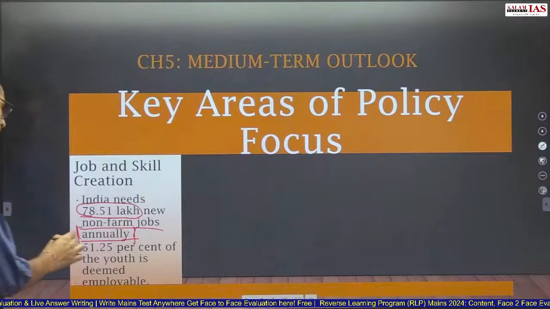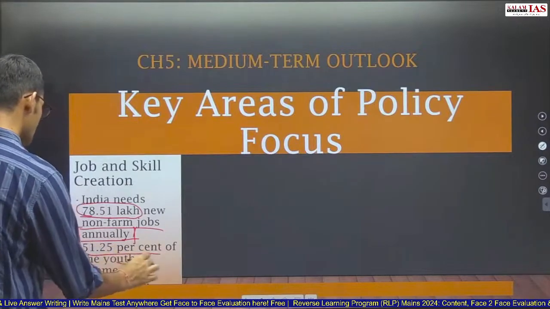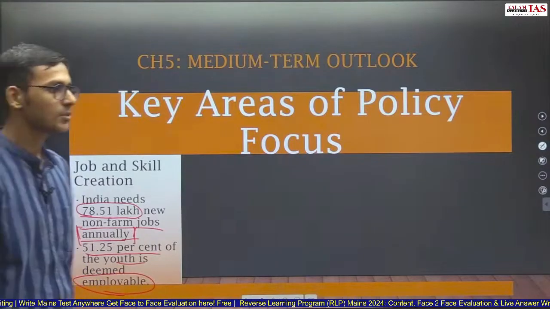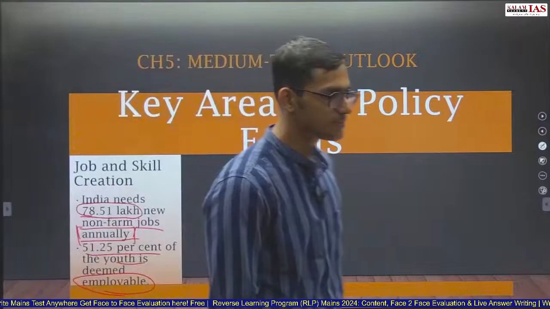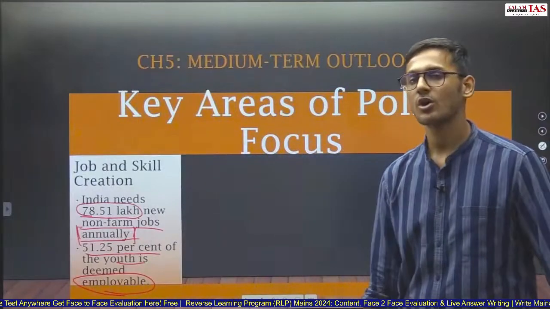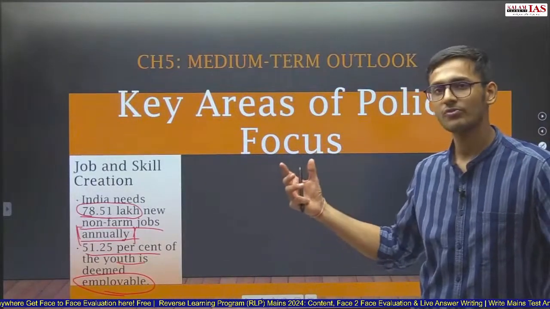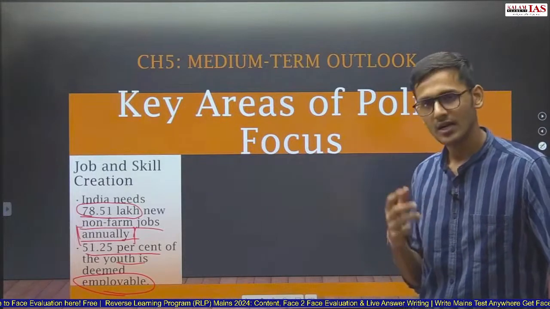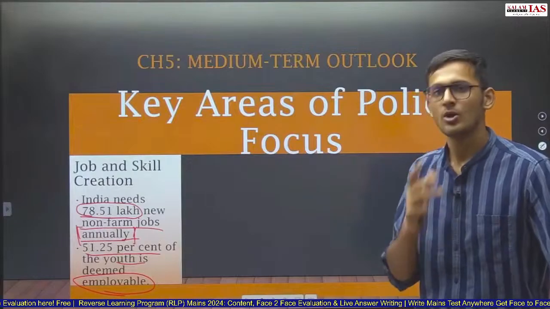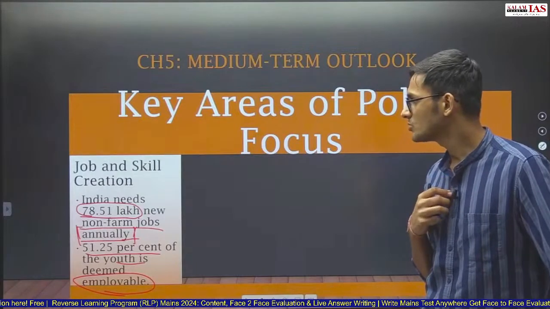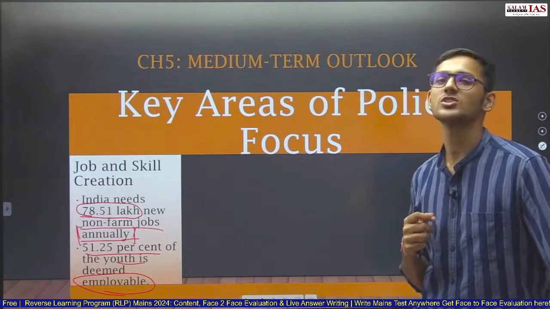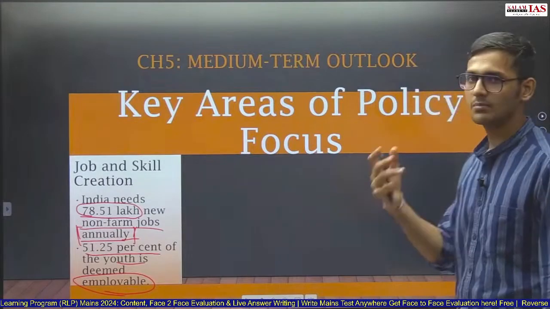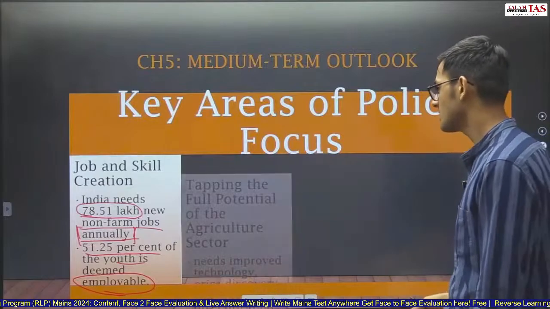And 51.2% of youth are deemed employable currently. So around half of them are still unemployable as per the India Skills Report. The India Skills Report has talked about how around 51.2% of Indian graduates are employable, whereas around 49% are still not employable. So jobs and skill creation is a major challenge, a major key focus area of the medium term growth outlook, that is, in the next 5-7 years.